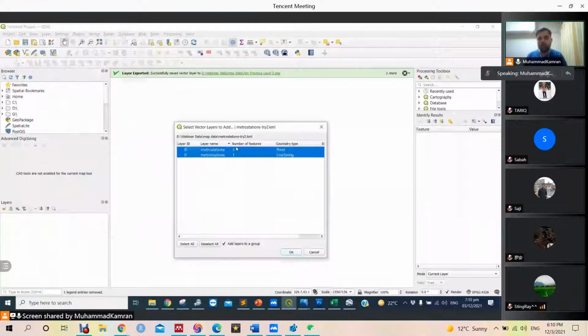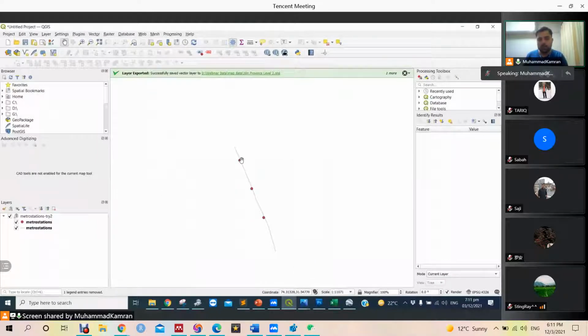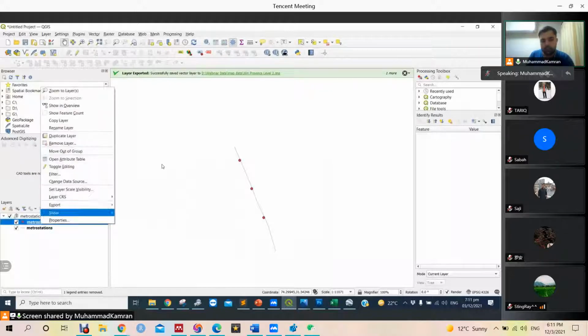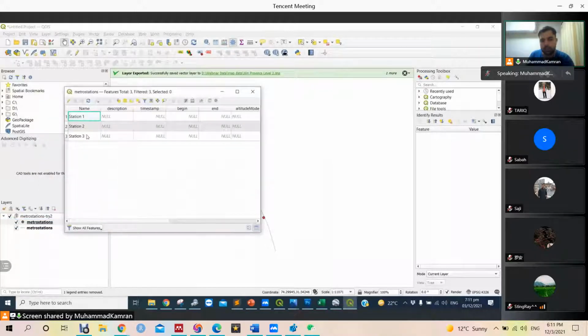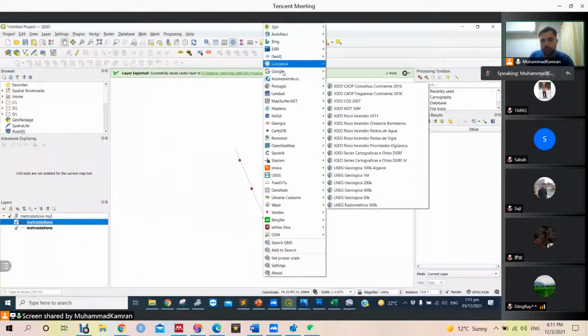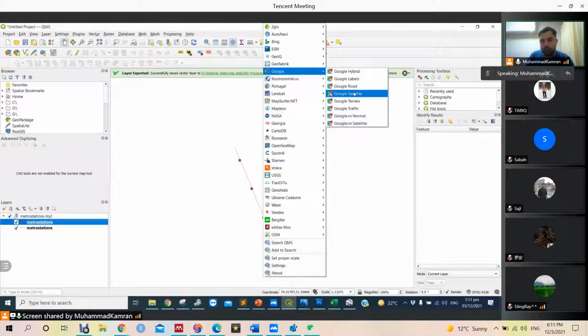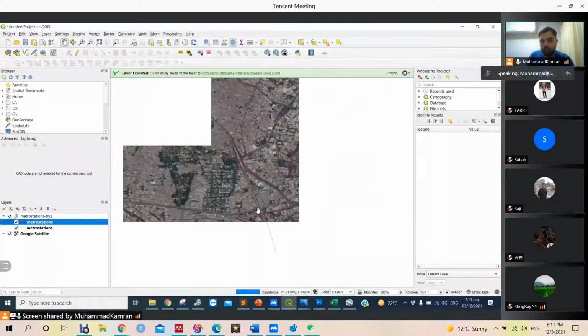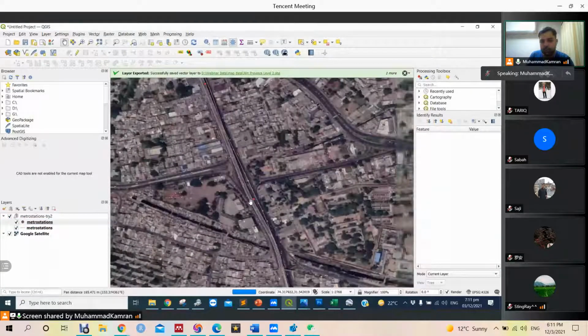Okay, now we have 3 metro stations and 1 line feature. We select both, and now we can see that these are the 3 stations that we marked. We can see their name: station 1, station 2, station 3, and we can visualize them on Google Satellite. It is the same place, remember?